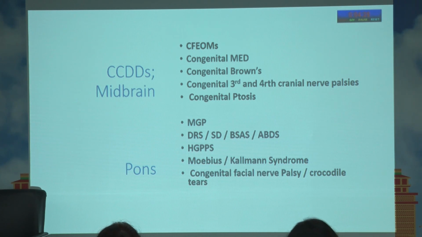Then you have HGPPS. What is this? Horizontal gaze palsy with progressive scoliosis. There is a scoliosis which may not be apparent in a child who is young. By 2 to 3 years or by 7, 8 years it will come. It is autosomal recessive, so parents may not be affected, but children may be affected. And you will have eyes which look perfect.